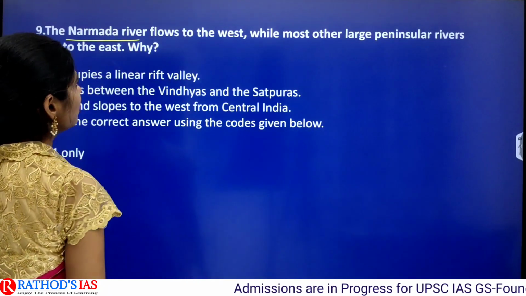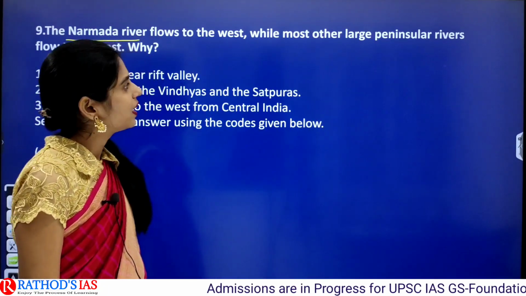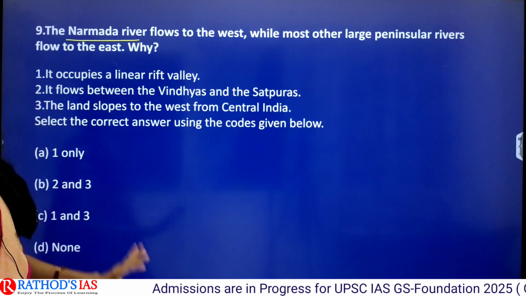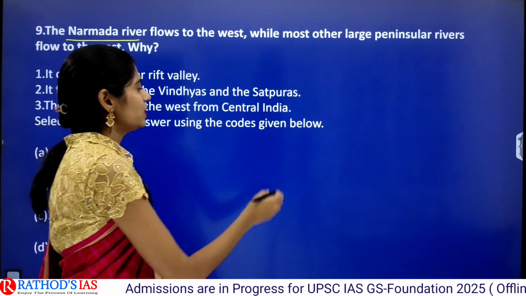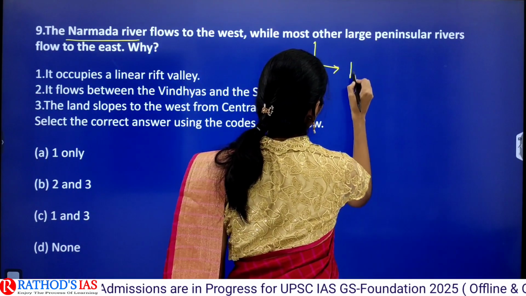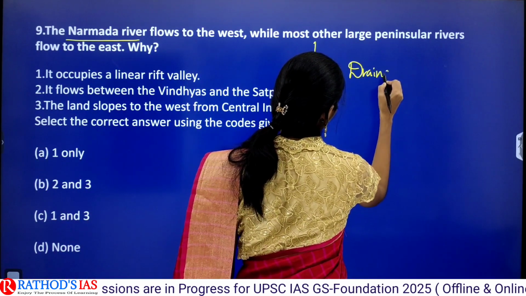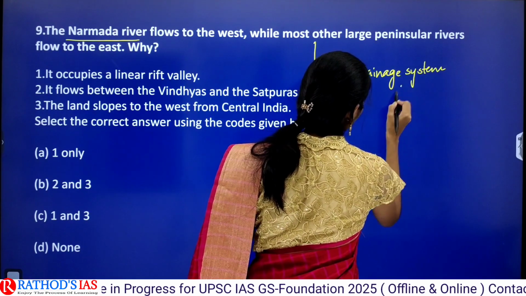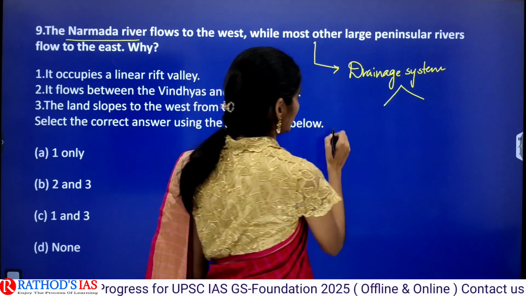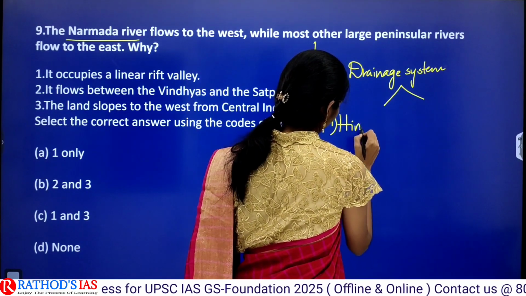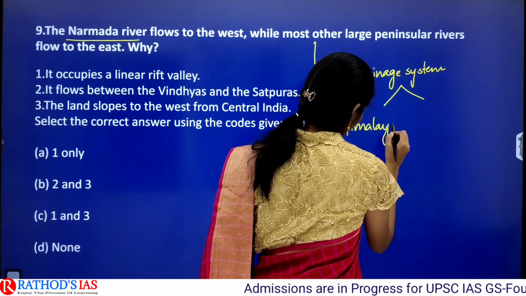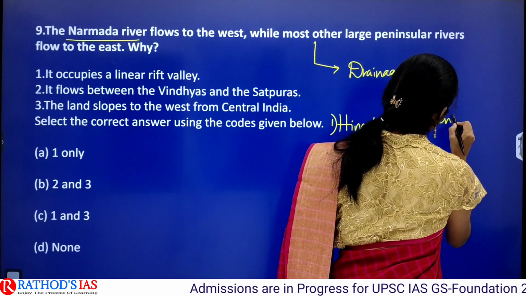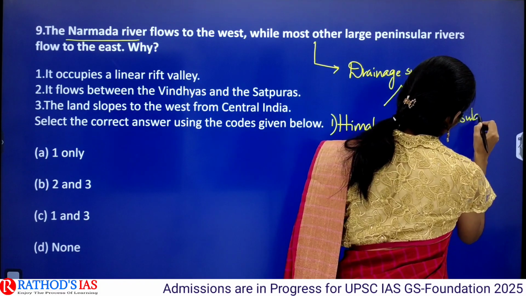The Narmada river flows into west. The most other large peninsular rivers flow towards east. Why? So this question is from your drainage system. In this drainage system, you will be studying 2 types. First one is Himalayan river system, and second one is peninsular river system.